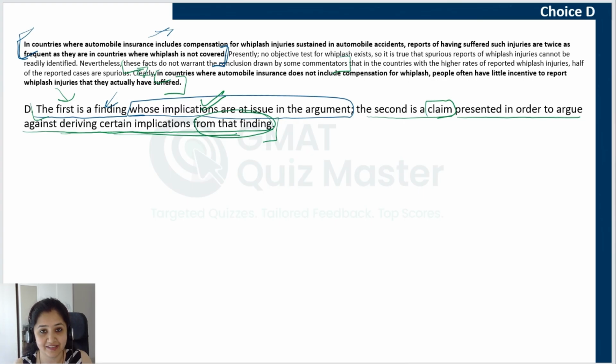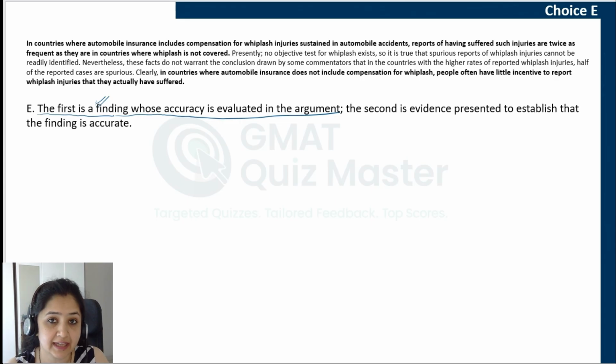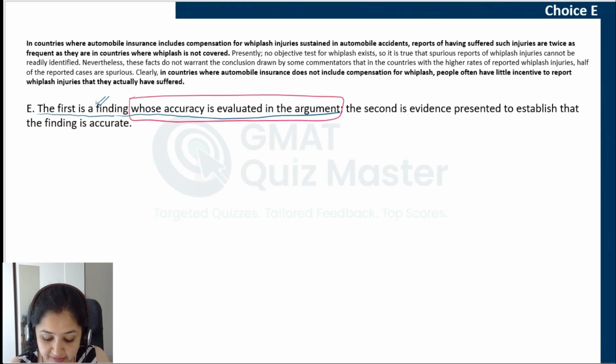Now let's move to the last answer choice, which is choice E. The first is a finding. Yes, we can say that it is a finding whose accuracy is evaluated in the argument. Is the argument evaluating whether BF1 is accurate or not? Is it trying to evaluate whether it is correct or not, how accurate it is? No. That is why this explanation is incorrect.